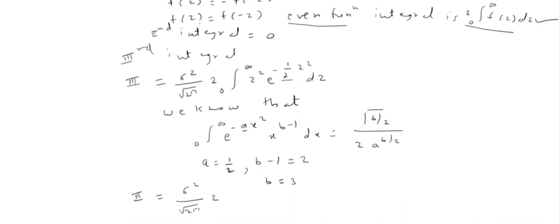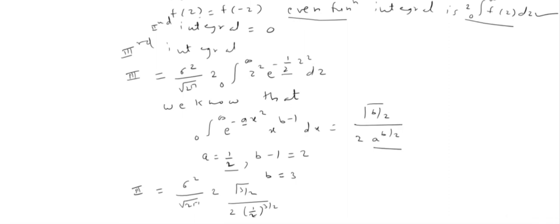Now the answer for the integral is gamma b by 2, so gamma 3 by 2 upon 2 as it is, then a raised to b by 2, which means half raised to 3 by 2.